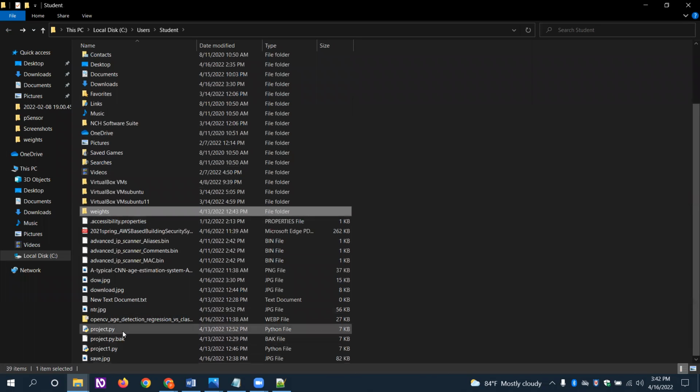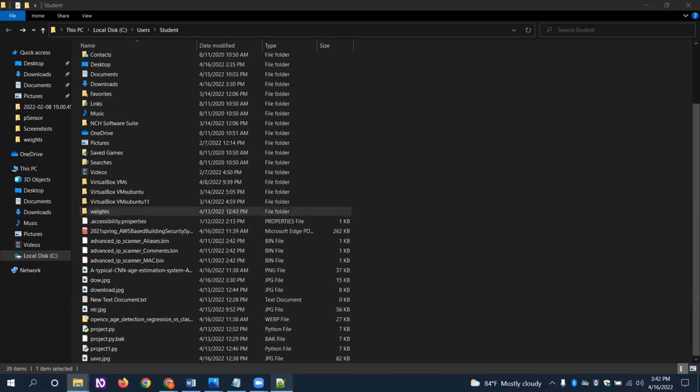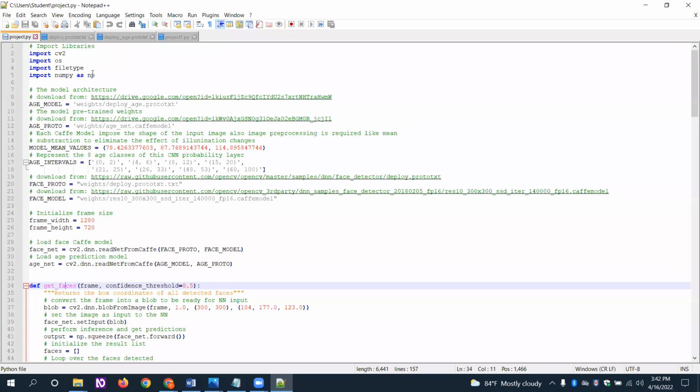So I have created the project.py. We have to import the libraries, OS and the file types, whereas NumPy is the library for working with arrays. It handles all the transformations and algebra and everything, and is used to speed up the program.